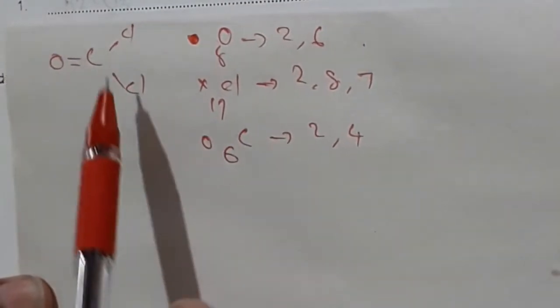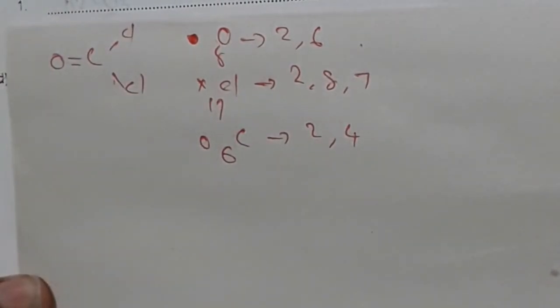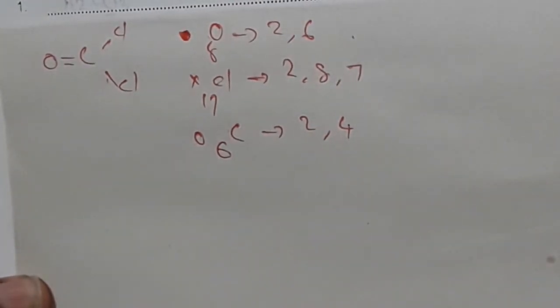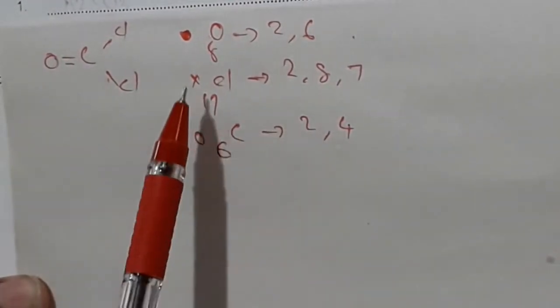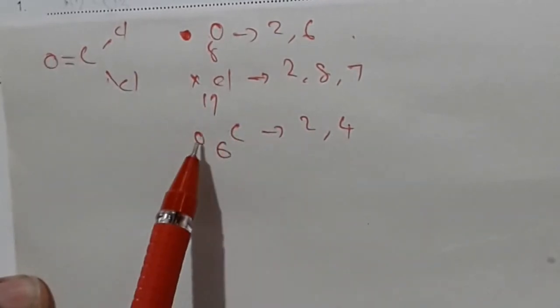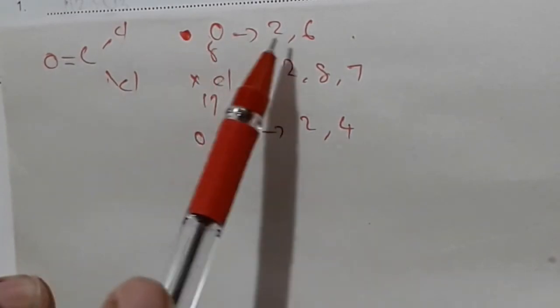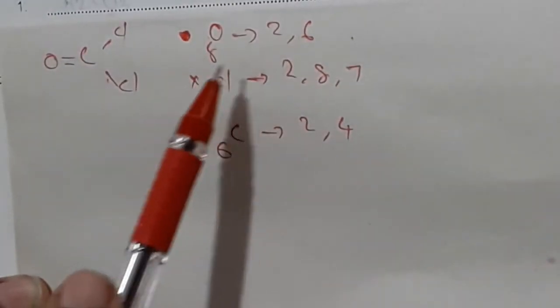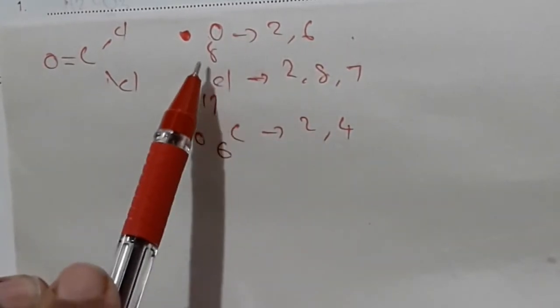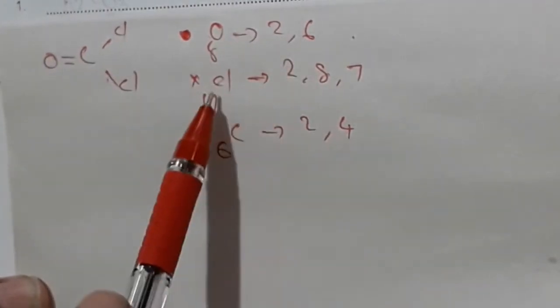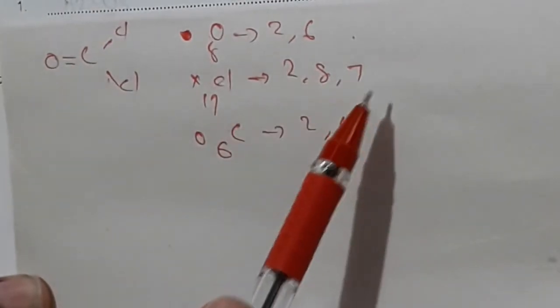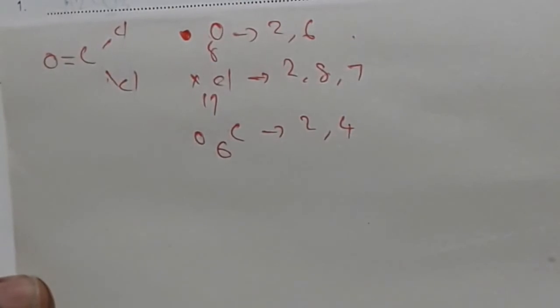Look here. This type of structure is already given in the question. Okay, here it is already mentioned in the question: use X to represent electrons of the chlorine, O to represent electrons of carbon, and this dark one to represent electrons of oxygen. We know atomic number of oxygen 8, 2, 6, chlorine 17, 2, 8, 7, carbon 6, 2, 4.